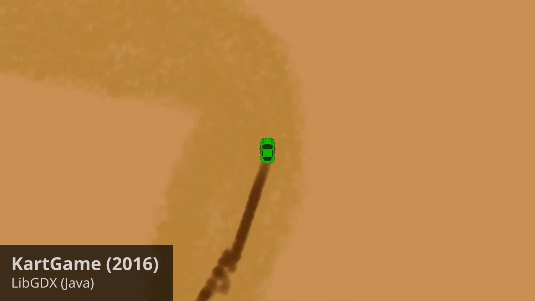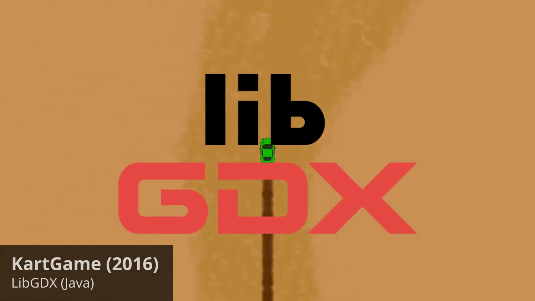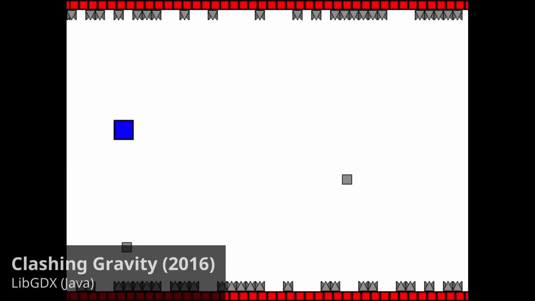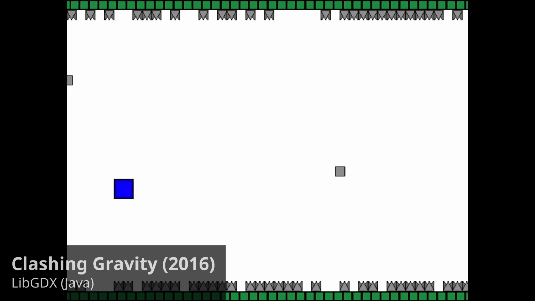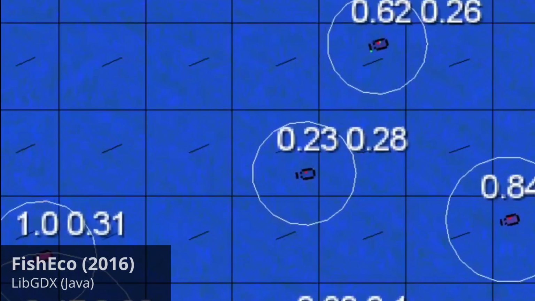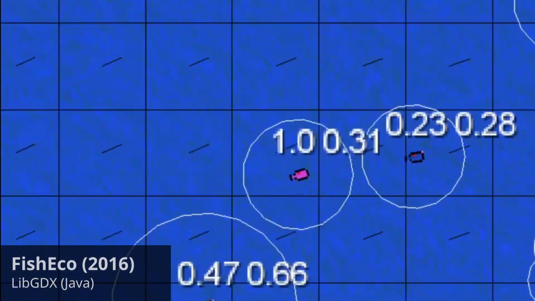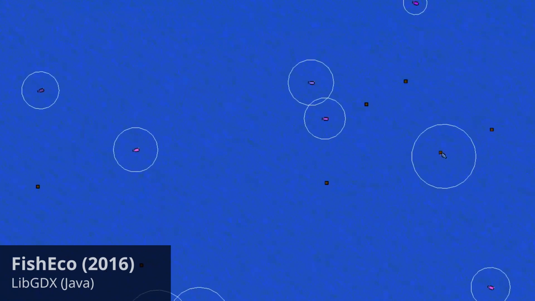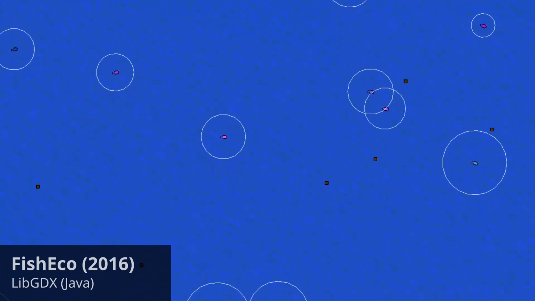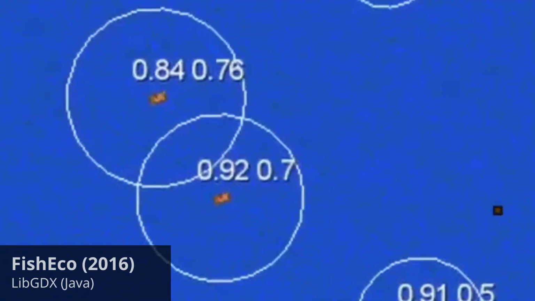Eventually, one of my friends introduced me to libGDX, and we made this racing game together. So I spent some time learning libGDX because I wanted to get better at using it. I was now ready to make a more advanced simulation, one about fish. Each fish in this simulation is born with two genes, speed and sight. When the fish reproduce, their children have similar stats as their parents, with small variations. Food is scarce and fish need to compete to survive.